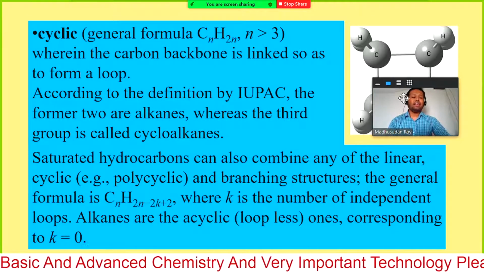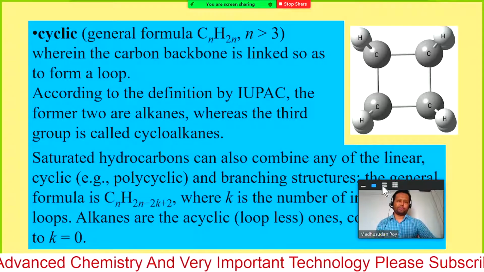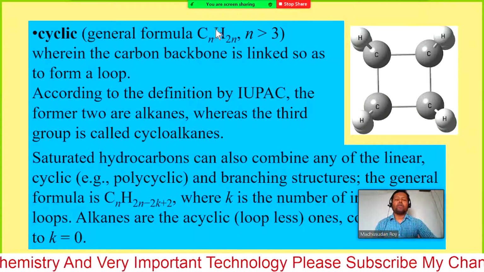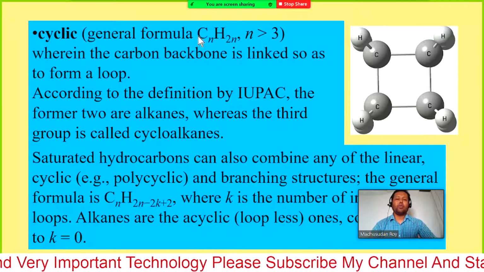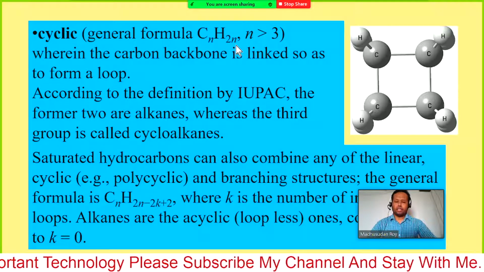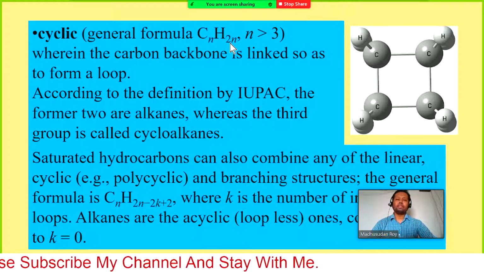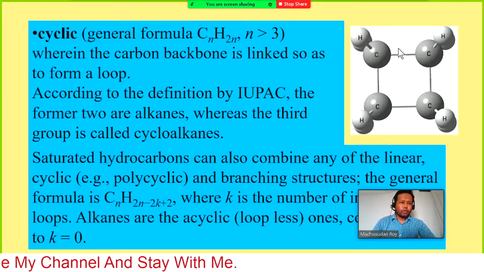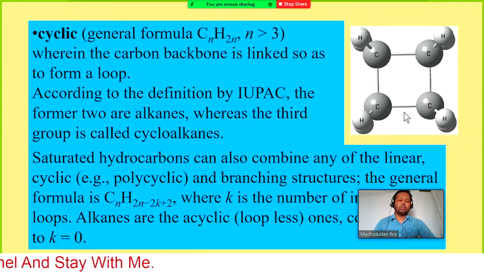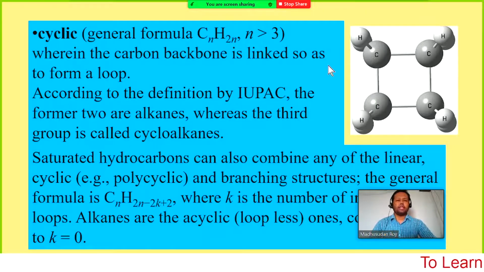Now cyclic hydrocarbons or cyclic alkanes. In this case I have mentioned that the general formula of cyclic alkanes is CnH2n. Why? Because if you consider a cyclic alkane, we have 2 hydrogens on each carbon.